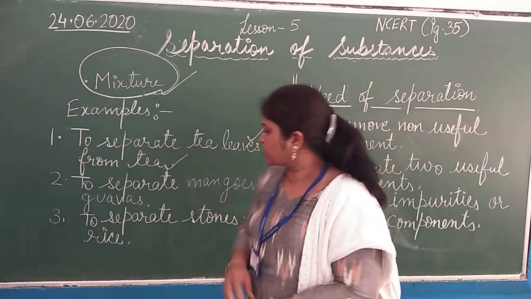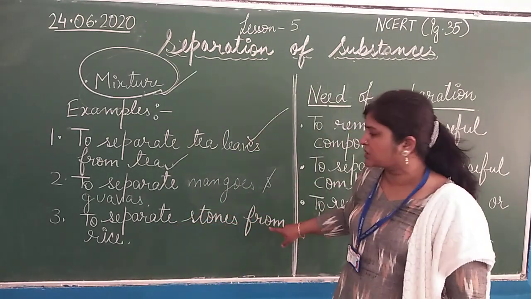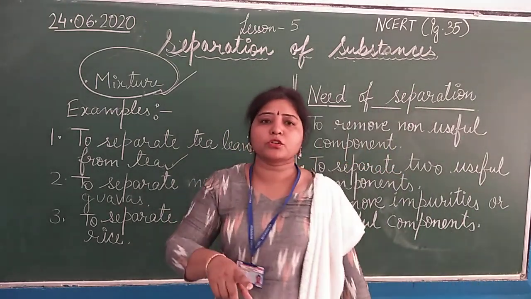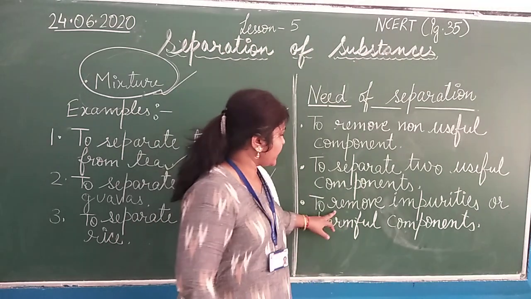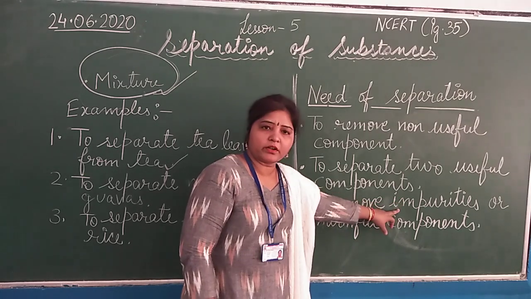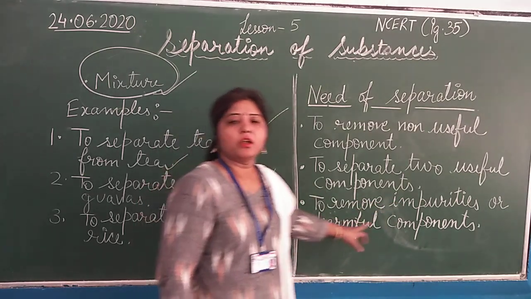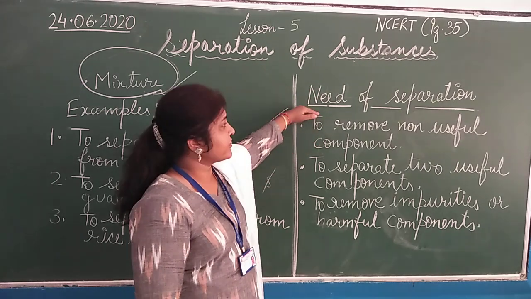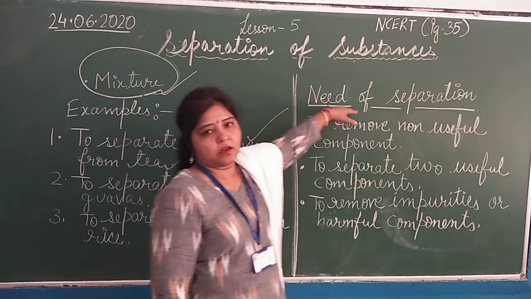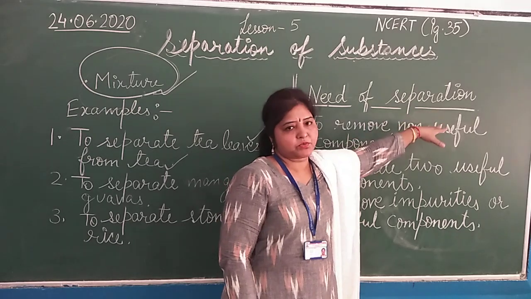For example, friends, in this case, to separate stones from rice. If you take stones in rice, they will be harmful for our body. That is why, to remove impurities or harmful components. These are the three requirements for which we separate the different substances.